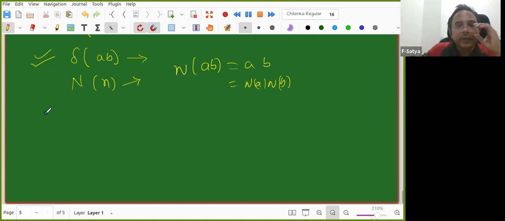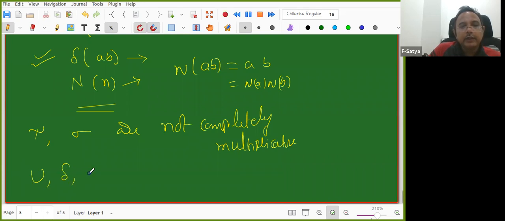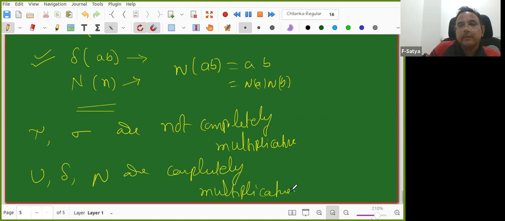So tau and sigma are not completely multiplicative, as we proved. Let me write it once. Tau and sigma are not completely multiplicative, whereas U, delta, N are completely multiplicative.